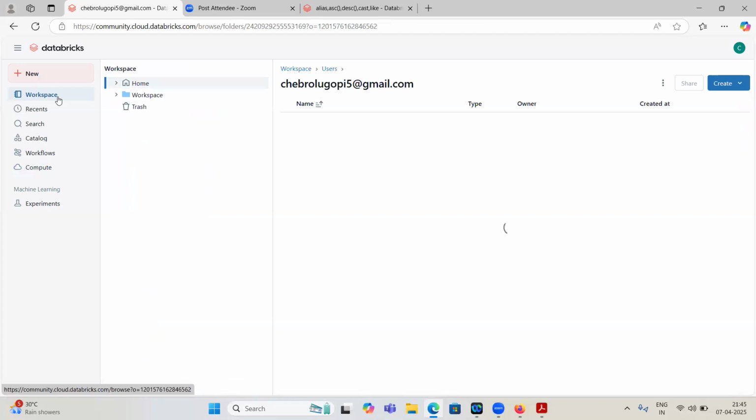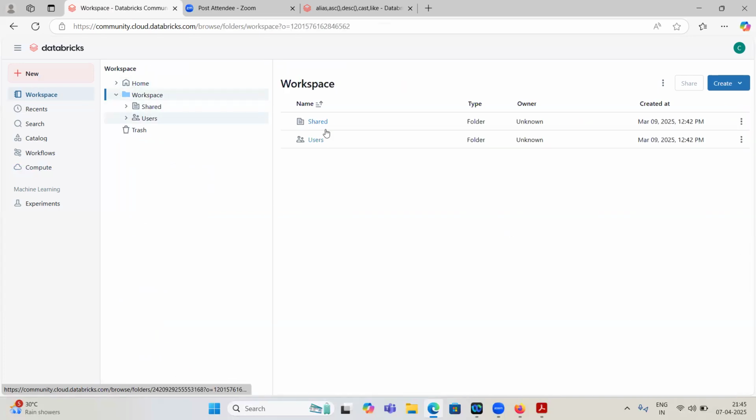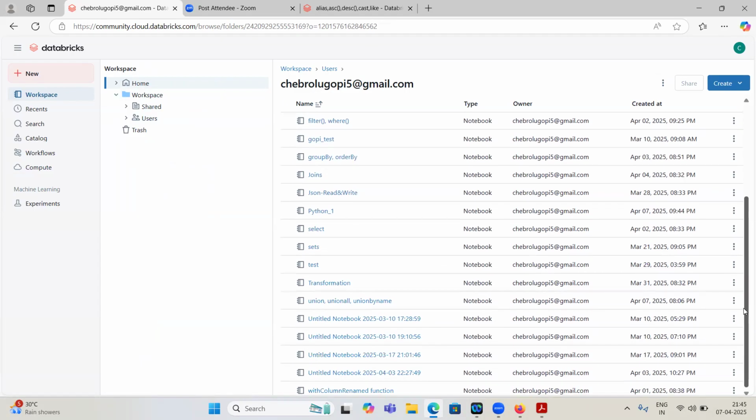So let me come here. This is the workspace. Click on this workspace and come to users, and it is automatically created. Under this user you can create some notebooks. Okay, where is Python 1? Just now I created this one, right?